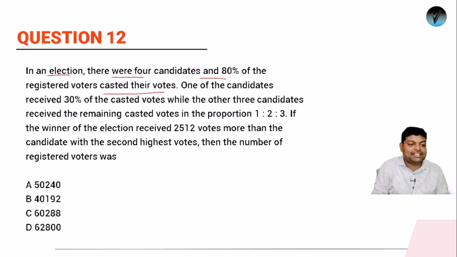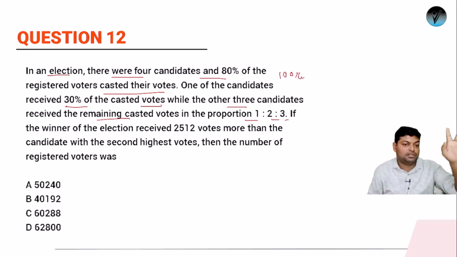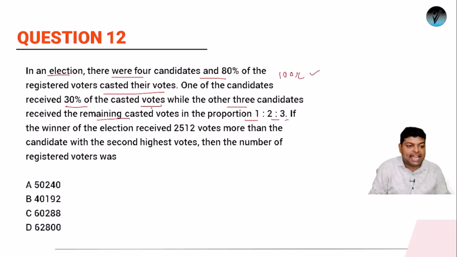One of the candidates received 30% of the casted votes, while the other candidates received the remaining casted votes in the proportion of 1:2:3. तो सपोज मैं अज्यूम कर रहा हूं जो टोटल कास्टेड वोट है, ये टोटल कास्टेड वोट है, नॉट द टोटल नंबर ऑफ वोट्स. टोटल नंबर ऑफ वोटर्स का 80% है ये. So this is the total casted votes. So if the total casted votes is 100x and one candidate received 30% of it, it means that he might have received 30x of votes.